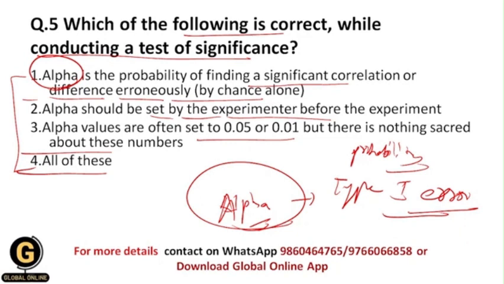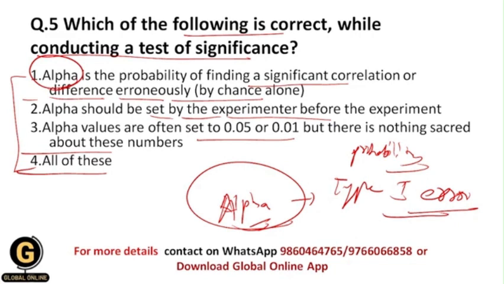All of you getting it? And as well, there are some common values for alpha, and the experimenter or researcher should set these values before the experiment, because they will understand exactly what will be the results of their research. Alpha values are often set to 0.05 or 0.01, but there is nothing sacred about these numbers.